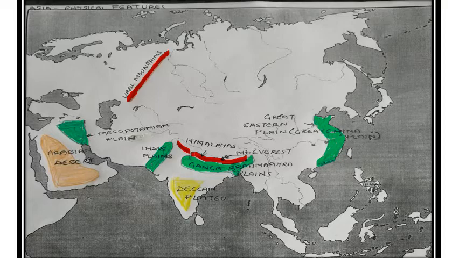Then children, the plateau, we will use yellow color to mark the plateau. Deccan Plateau is triangular in shape. Then orange color we will use to mark the desert region.